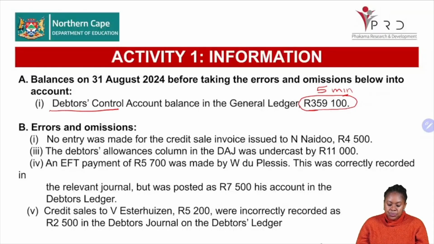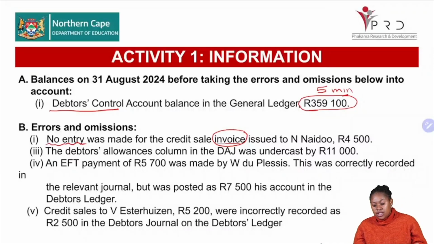Okay, so the errors on the omission: no entry was made for the credit sale invoice issued to N. Naidu. So what is happening here? There was an invoice that was issued, right? And there was no entry. So what do we do, grade 12s? Obviously, this is affecting both the debtors control and the list or the ledger, the personal ledger of the debtor.